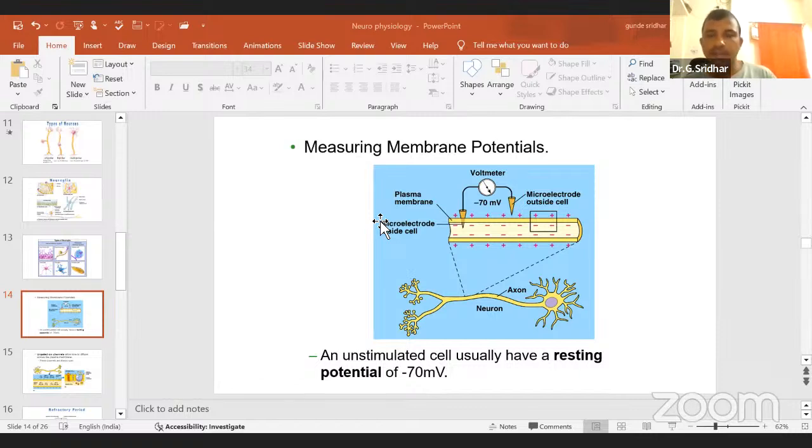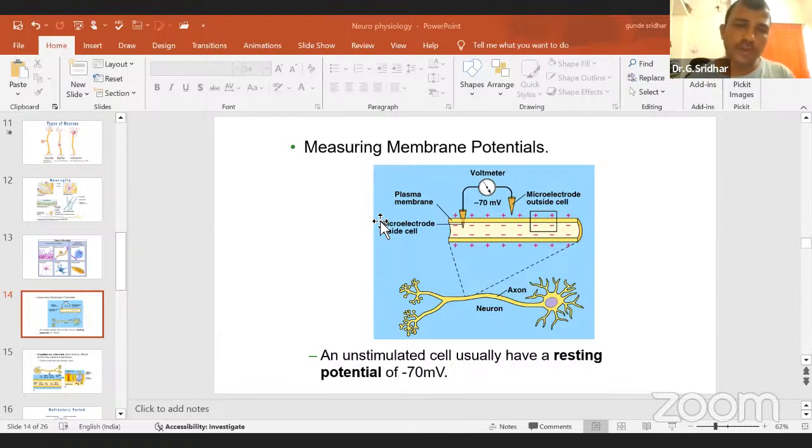The first is the resting membrane potential, the potential you find when a cell or neuron is in the resting stage. We'll discuss it later. Next we'll discuss the threshold potential, minus 55 millivolts. Then we'll discuss spike potential or action potential.